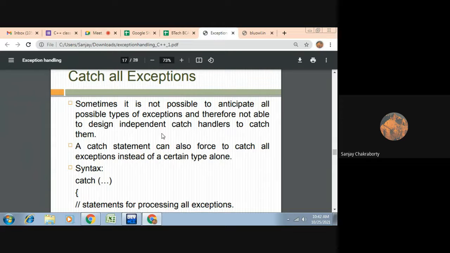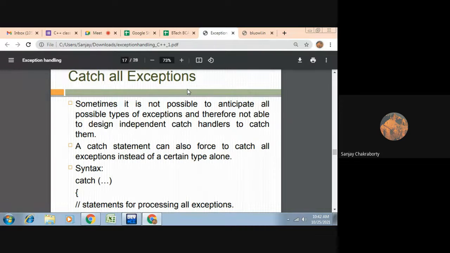In the last class, if you remember, I told you that there may be some situations where you won't expect in advance that this kind of exception will be generated, and you will have to design corresponding catch blocks to handle that particular exception. It is difficult to understand that this kind of exception will be generated. So how many catch blocks, or what kind of catch blocks, you are going to embed into your exception handling code will be a tricky thing that you will have to understand.